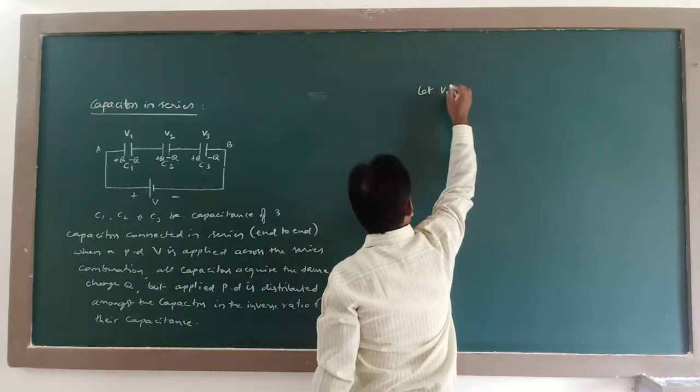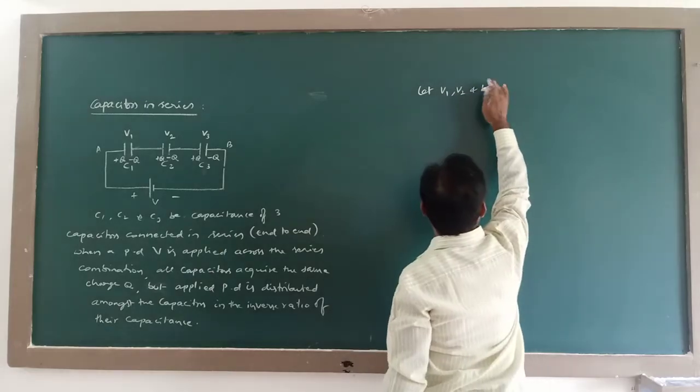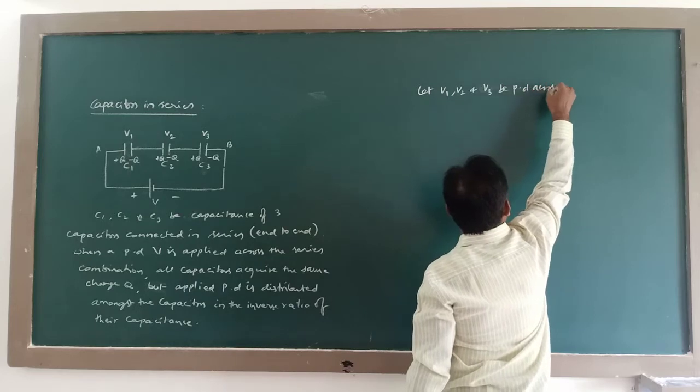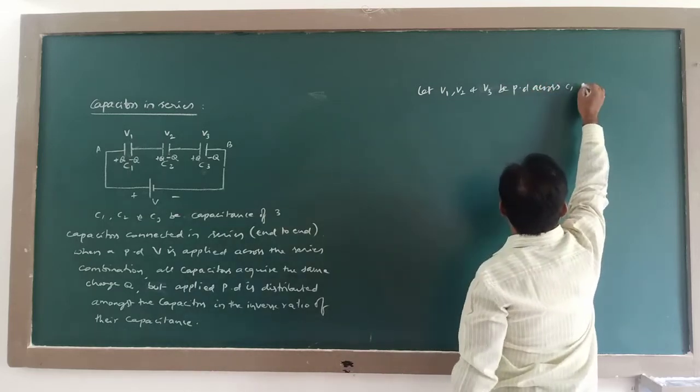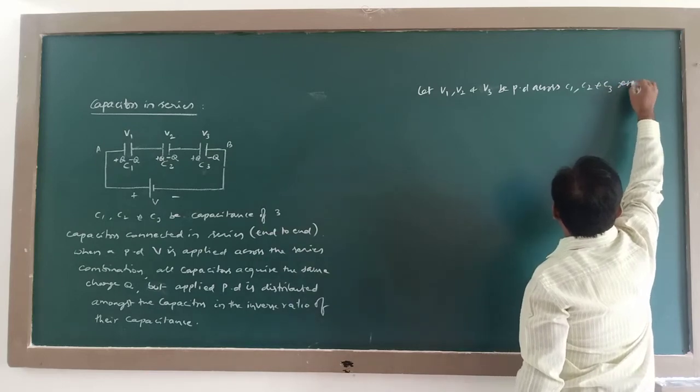Let V1, V2 and V3 be the potential difference across C1, C2 and C3 respectively.